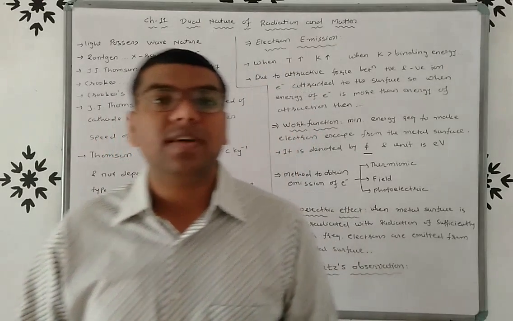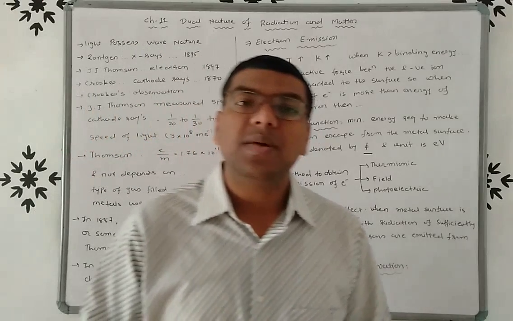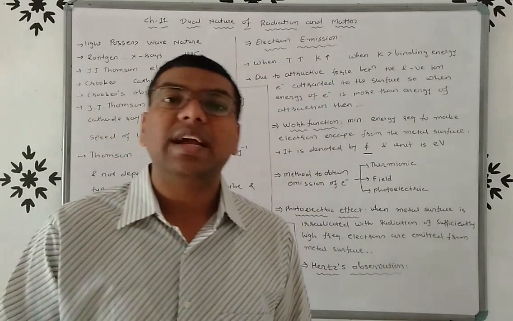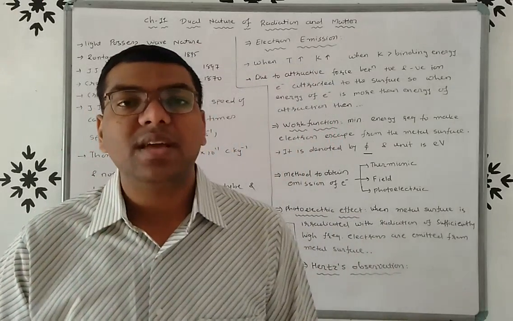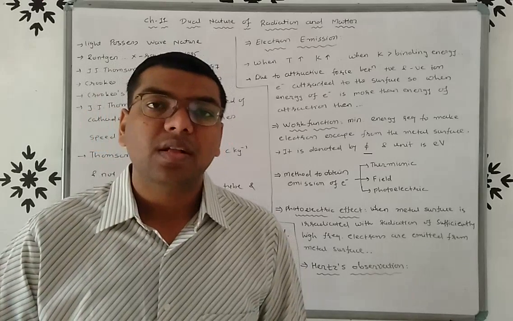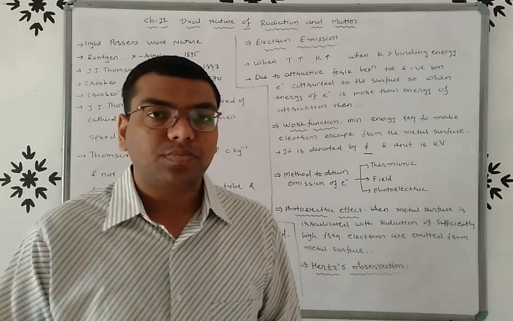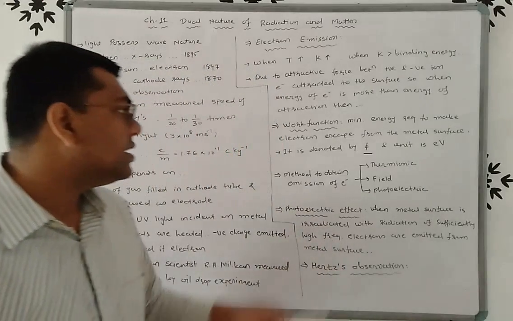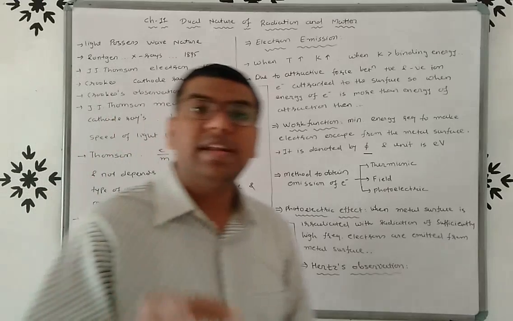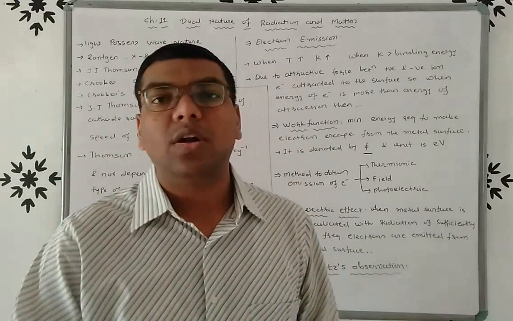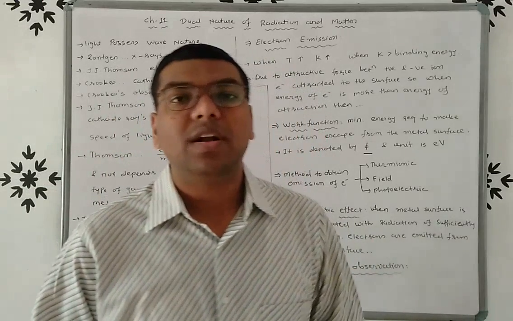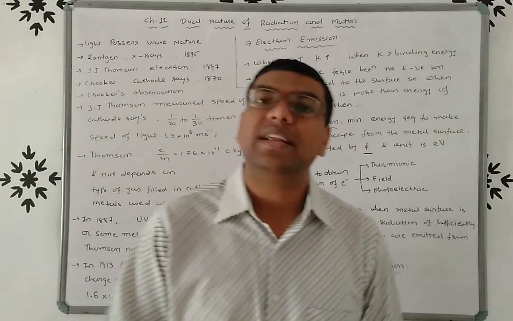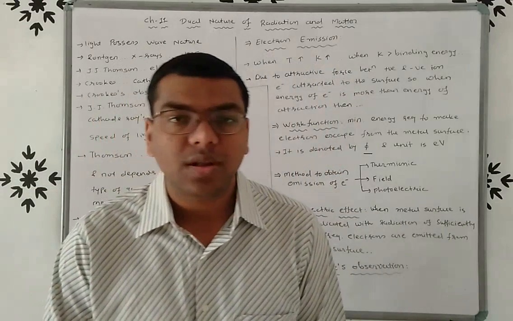So what is work function? It is the minimum energy required for an electron to escape from the metal surface. The unit of work function is electron volt, and it is denoted by phi. We already know the relation: 1 electron volt equals 1.6 × 10^-19 joule, right?